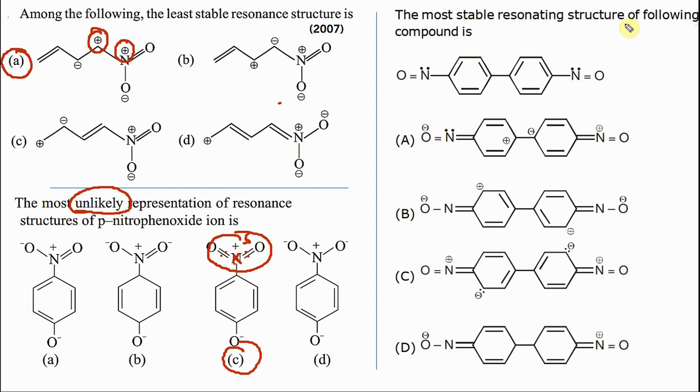The most stable resonating structure of the following compound is. Okay, now they are asking for the most stable resonating structure in the compound. Now look at it right away. When I skim through this, there are 4 charges here, only 2 here. So charge separation is far, but there are fewer charges compared to the others. So this is going to be the most stable, and all of them have octet.